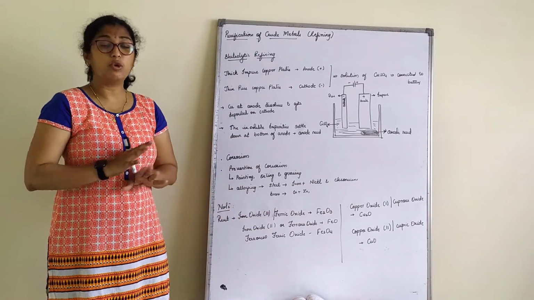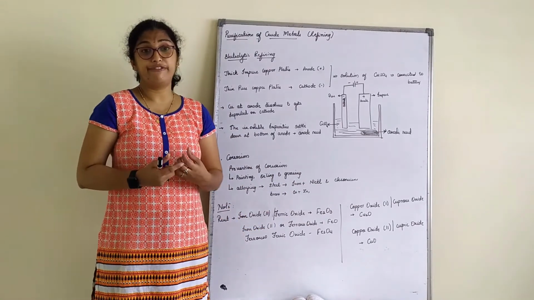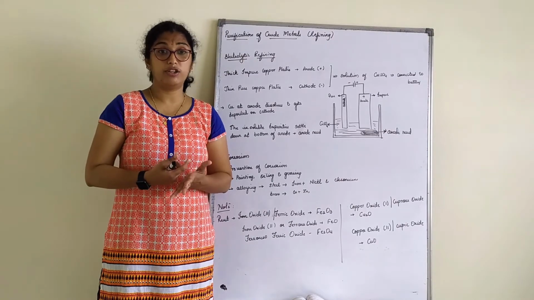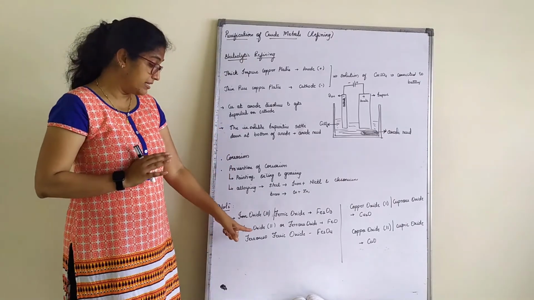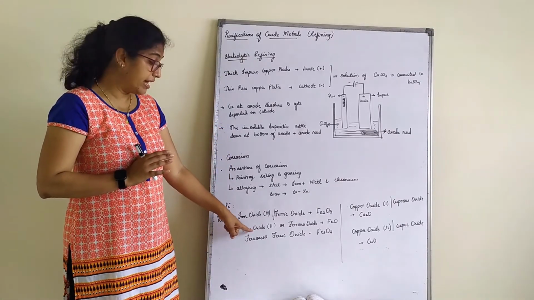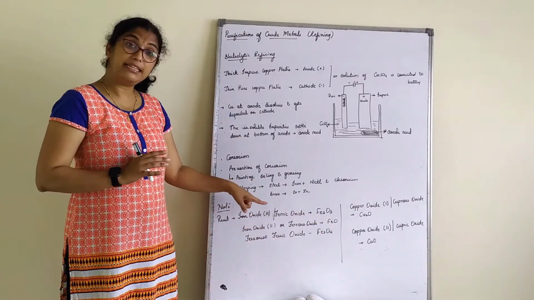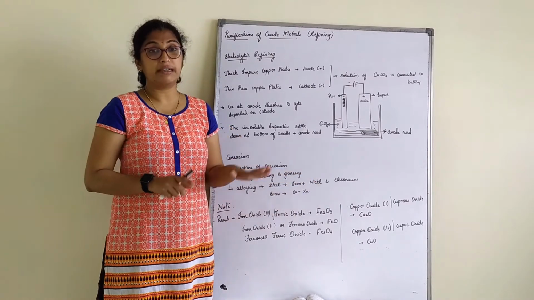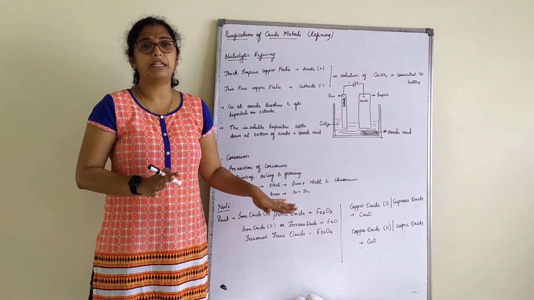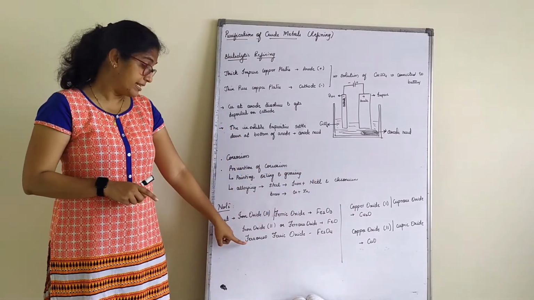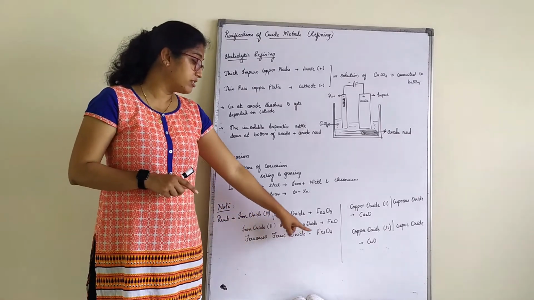So see, nobody will ask you why it is FeO, how many oxygen it has gained or lost, but in case you come across anywhere iron oxide 2, it is FeO. Iron oxide 3, it is Fe2O3, rust. That is what you have to remember in your syllabus, right? Next, ferric oxide is written by